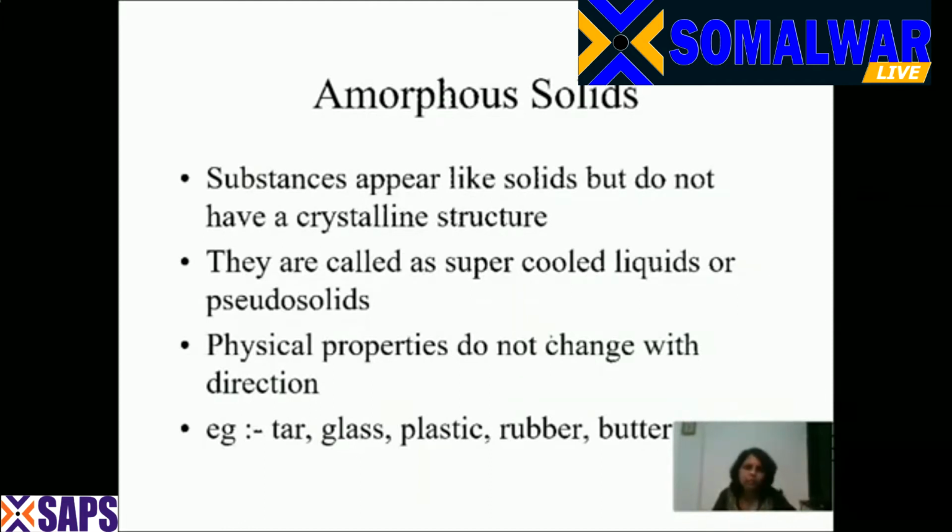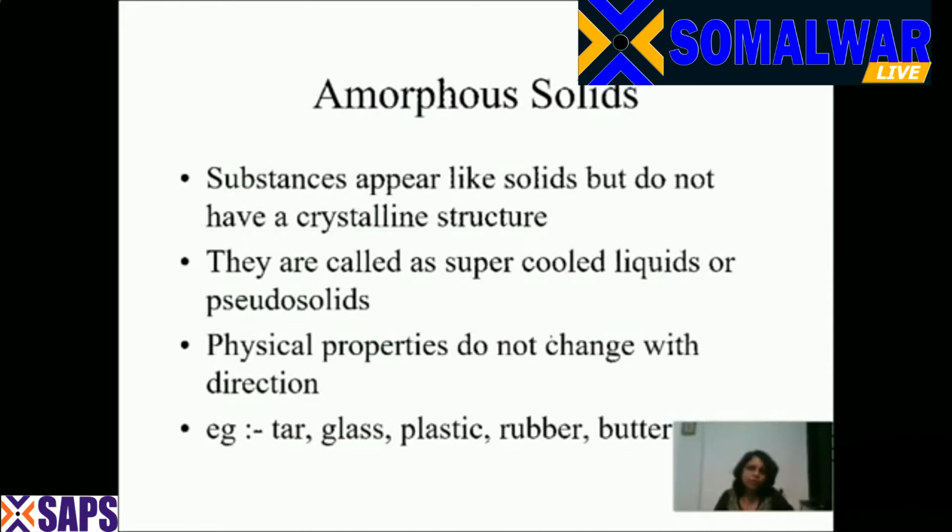Now we finished with the crystalline solid. Now amorphous solids. We'll come to the classification of crystalline solids afterwards. First, let me tell you what an amorphous solid is. Amorphous solids are substances that appear like solids, but they are not crystalline in structure. They don't have a definite shape and a definite size. And whenever they grow, they do not grow in the same definite shape.